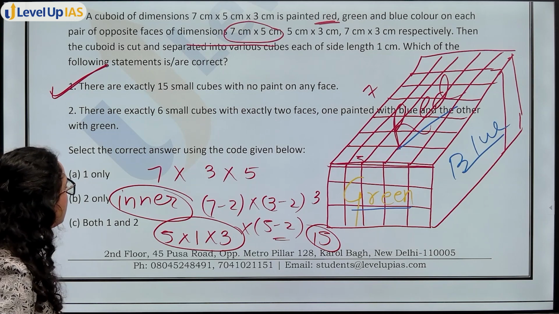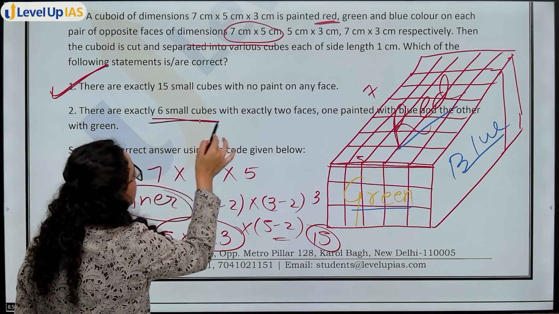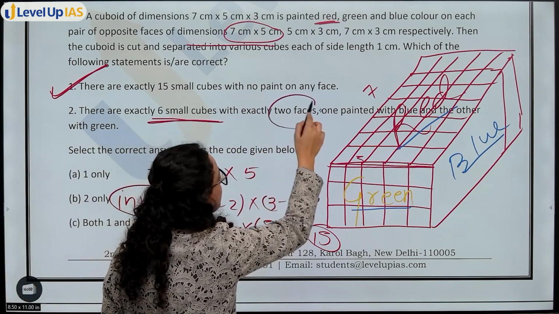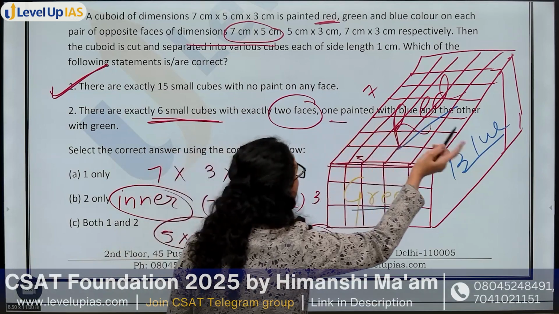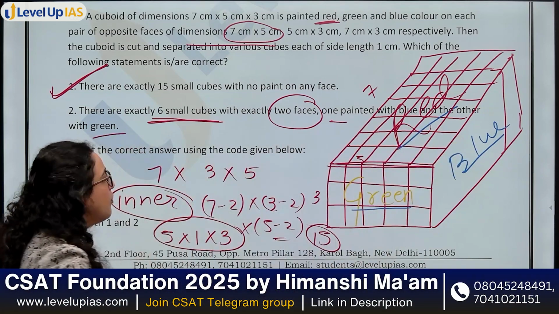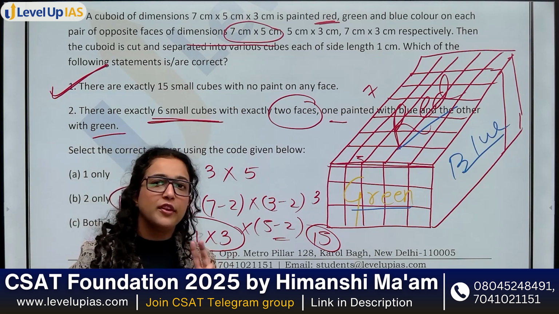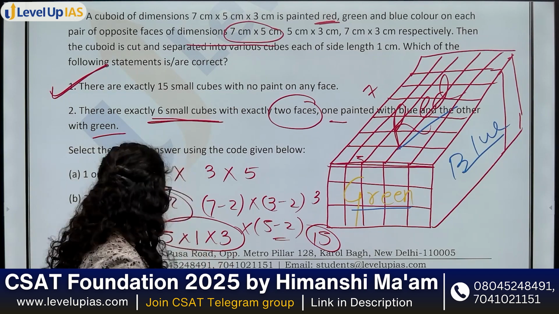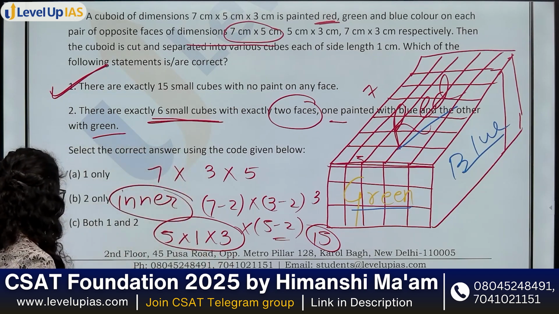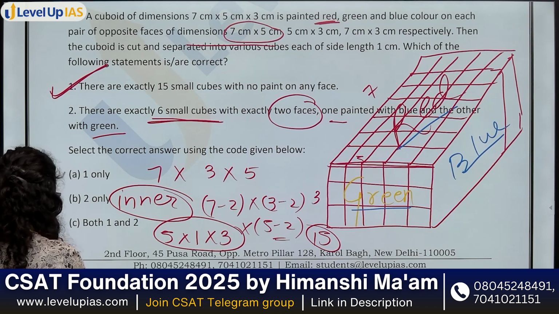There are exactly 6 small cubes with exactly 2 faces painted, one with blue and other with green. आपको blue and green के cubes find out करने हैं with 2 faces painted blue and green. Firstly, what will be the cubes with 2 faces painted?